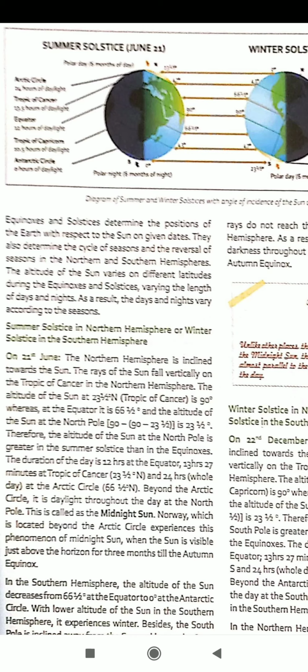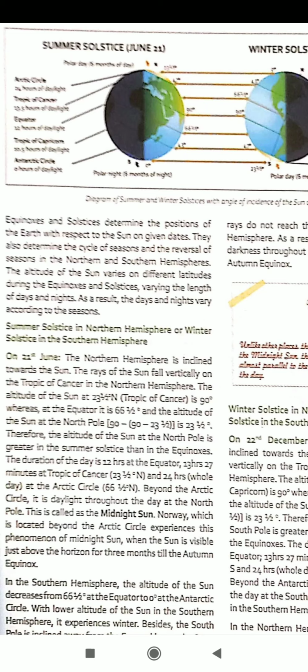At the same time, the North Pole is inclined away from the sun, so the sun rays do not reach the North Pole region beyond the Arctic Circle. It is winter in the northern hemisphere and it has the shortest day and longest night on 22nd of December. The duration of the day goes on decreasing from 12 hours at the equator to 0 hours, complete darkness, at the North Pole. The northern hemisphere faces lower altitude of the midday sun, so there is winter, where days are shorter and nights are longer.